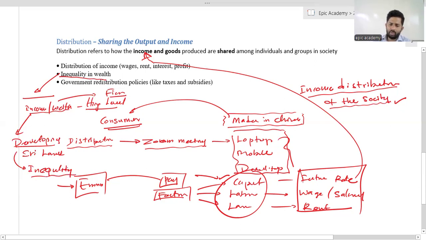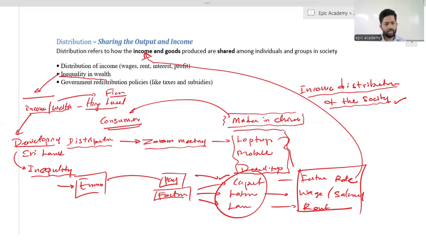Inequality in the distribution of income and wealth. That is why we are suffering in the society. As a societal member, that is how we are going to suffer. It is not a fair situation. Okay. It is one of the major situations. Okay.